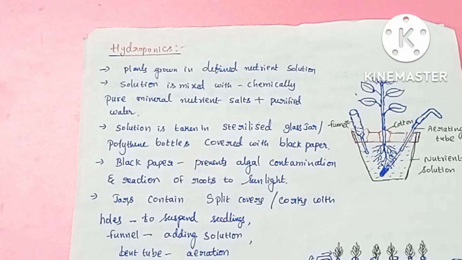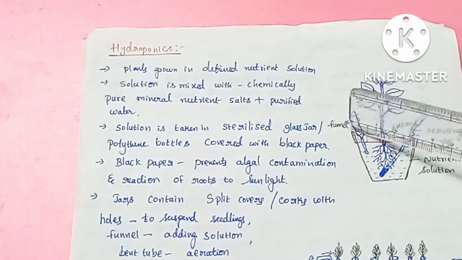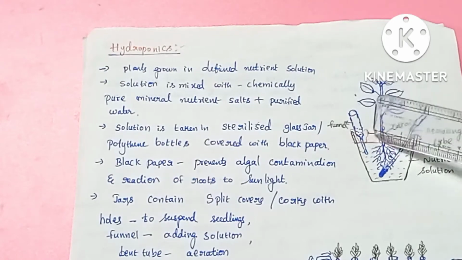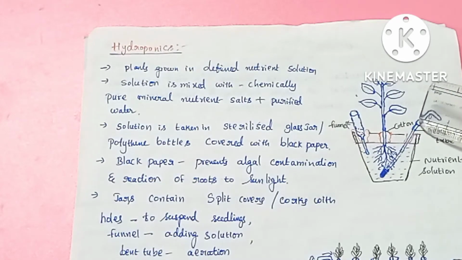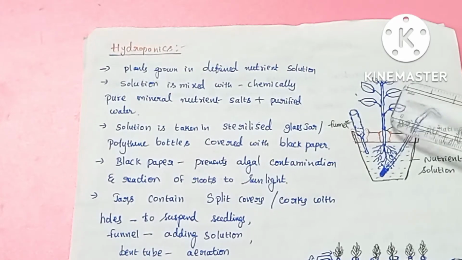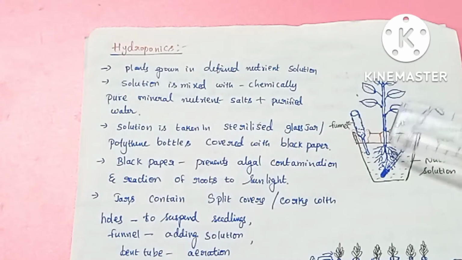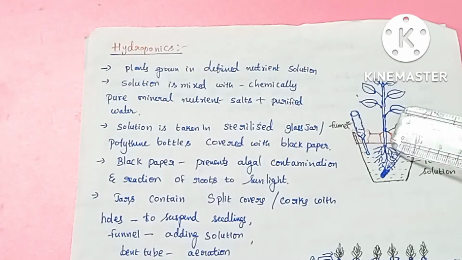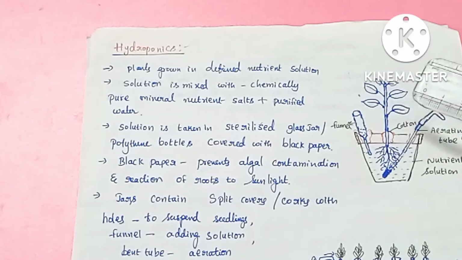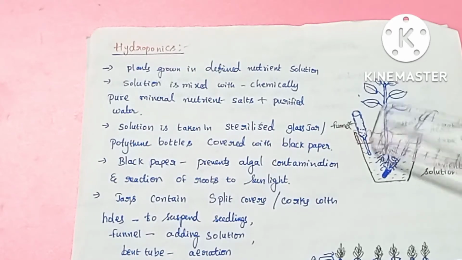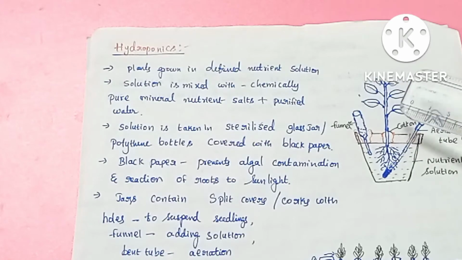And not only that, these jars contain split covers or corks. Why? What is the importance of these? Because here we are growing the plants in the solution, and they must be suspended in the solution. For suspending the plant in that solution, we are using a cork or cover to hold the plant properly.